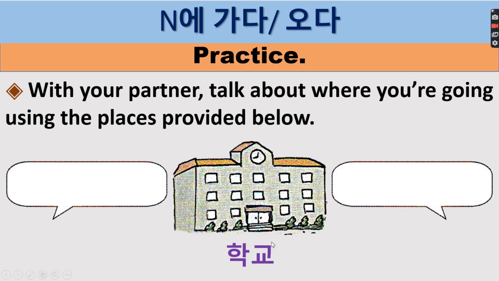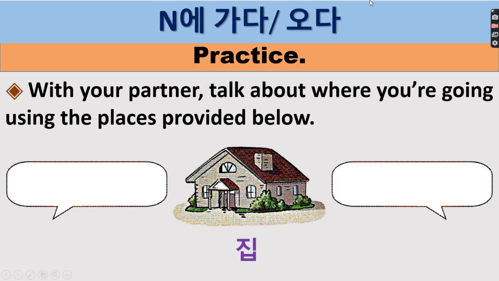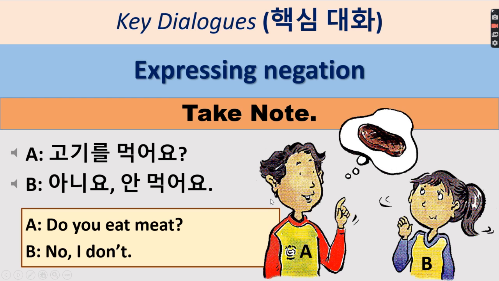So we'll say 어디에 가요? It will be 학교에 가요. Next, 집 means house. 어디에 가요? It will be 집에 가요. Again, carry over.